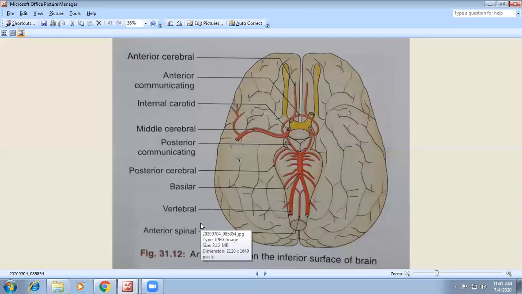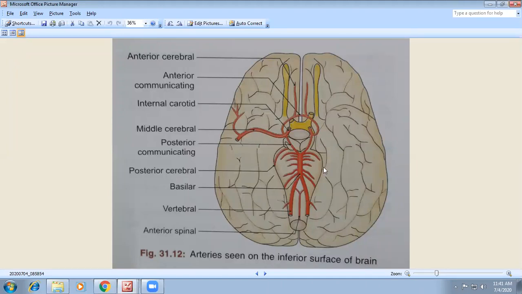Next comes the base of the brain, and how the circle of Willis is formed. You have to know the right and left vertebral arteries, the basilar artery, the posterior cerebral artery, the middle cerebral artery, and the anterior cerebral artery.